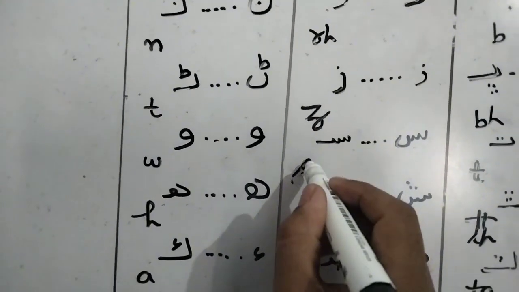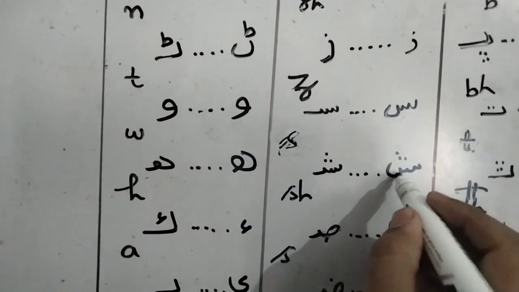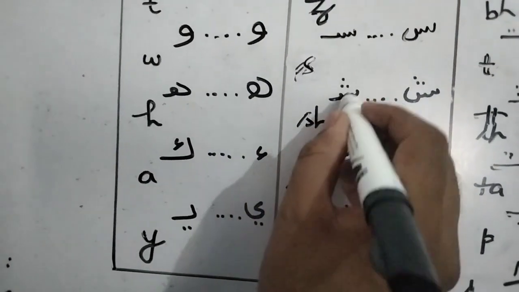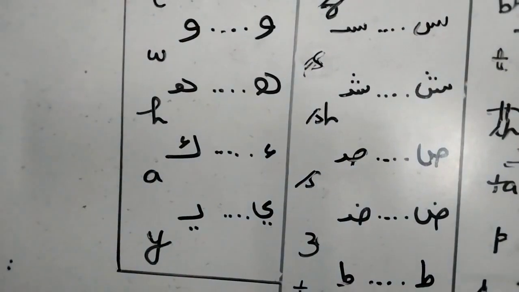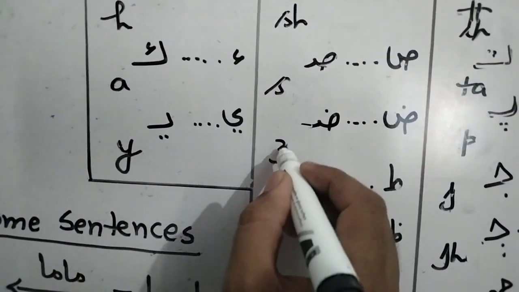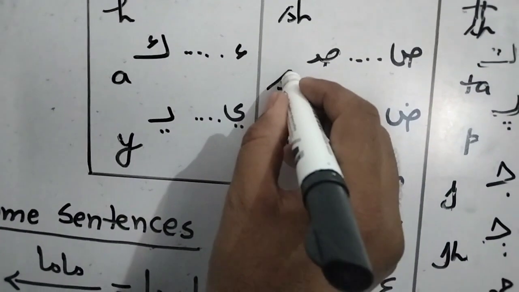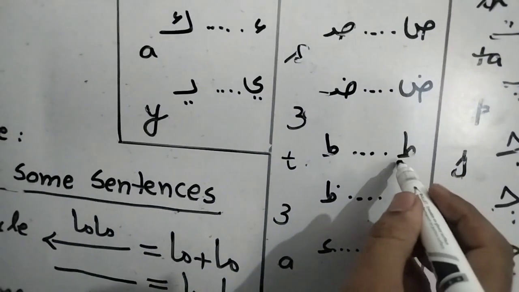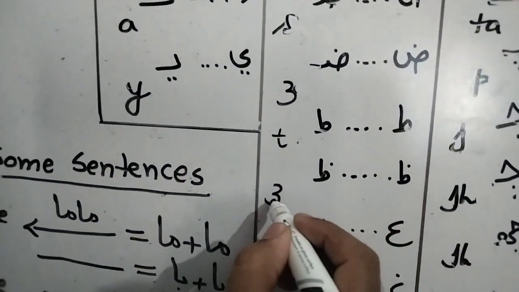Seen in English, small ABC, S is used. Sheen, this is the half letter of the Sindhi sheen, and this is the English SH. Swad, this one is the half. Zwad, this one is the half. Z is used. For swad, S is used. But it is in a small ABC. Okay, come here. Toy, T is used. Zoy, Z is used.